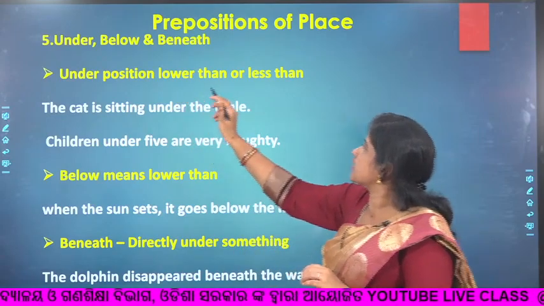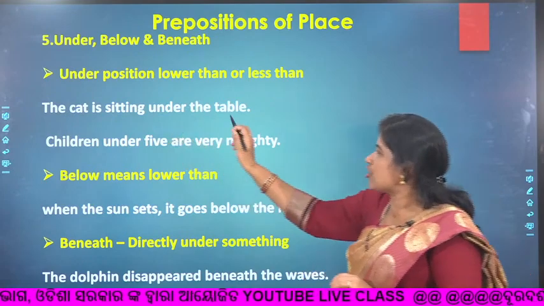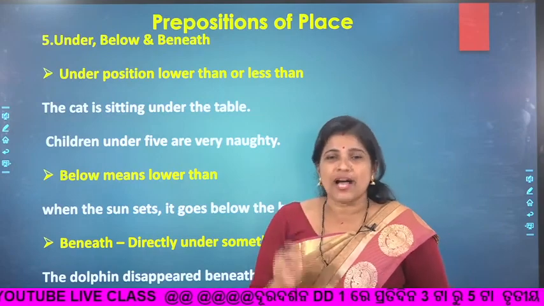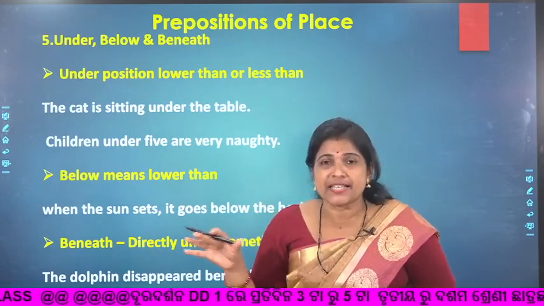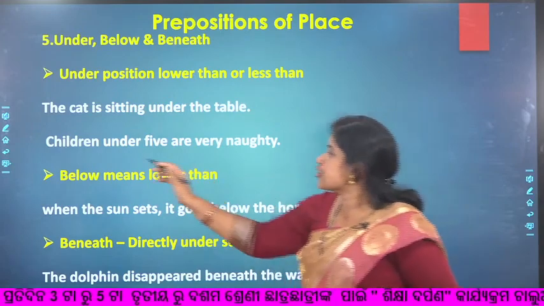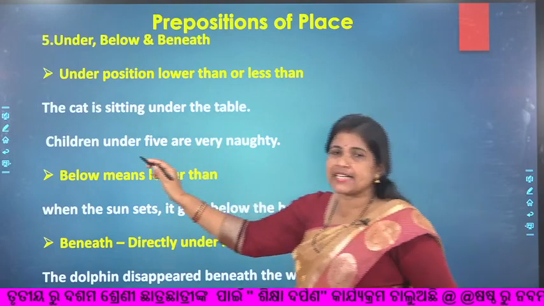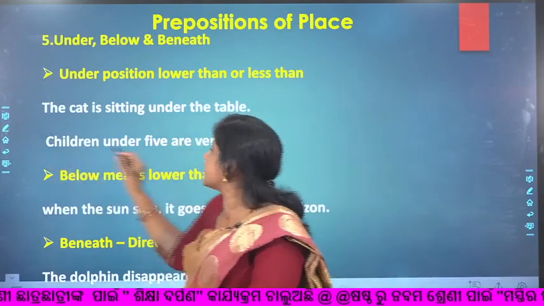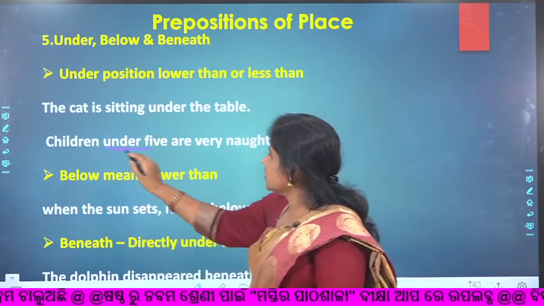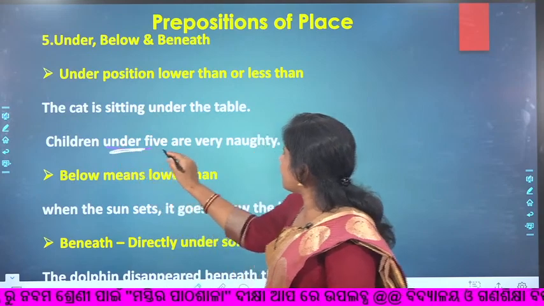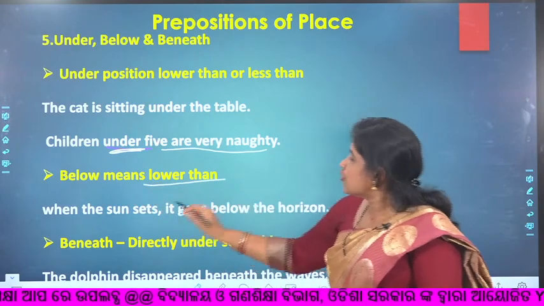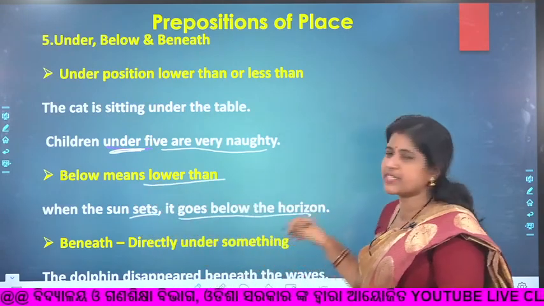Under shows position lower than or less than. The cat is sitting under the table. You have been using these sentences since your childhood, so I hope there is no confusion in using under. Don't confuse under with beneath. Children under 5 years has a different meaning here. Under means lower than, so under 5 years. Then below means lower than. When the sun sets, it goes below the horizon.